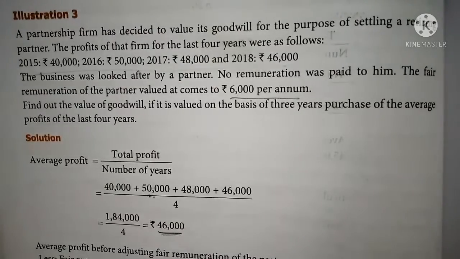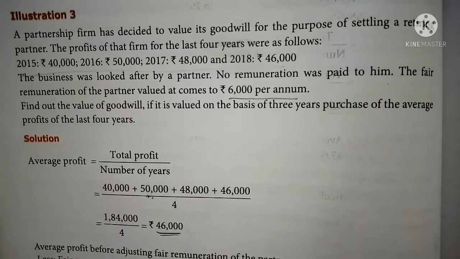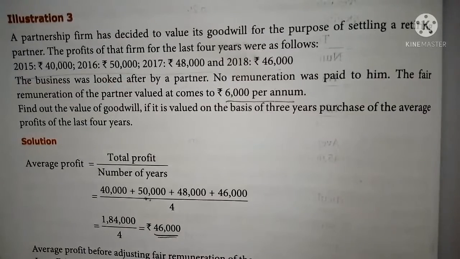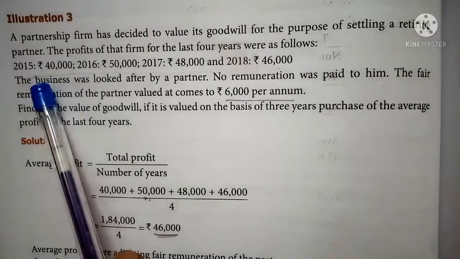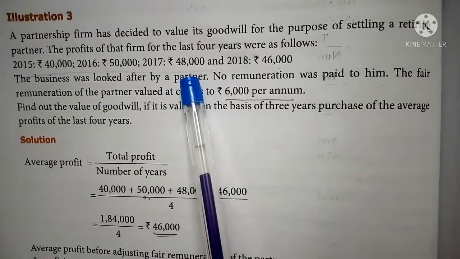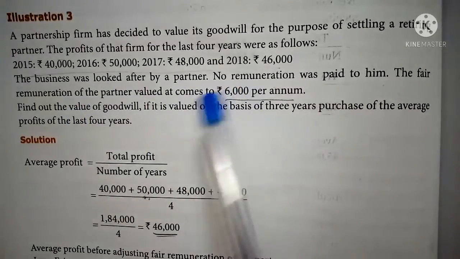So in this illustration 3, a partnership firm has decided to value the goodwill for the purpose of settling a retiring partner. So in order to make the partner retirement, the goodwill is to be valued in the partnership firm. The profit of that firm for the last 4 years is given: 2015 40,000, 2016 50,000, 17 48,000 and 18 46,000. 4-year profit is given.